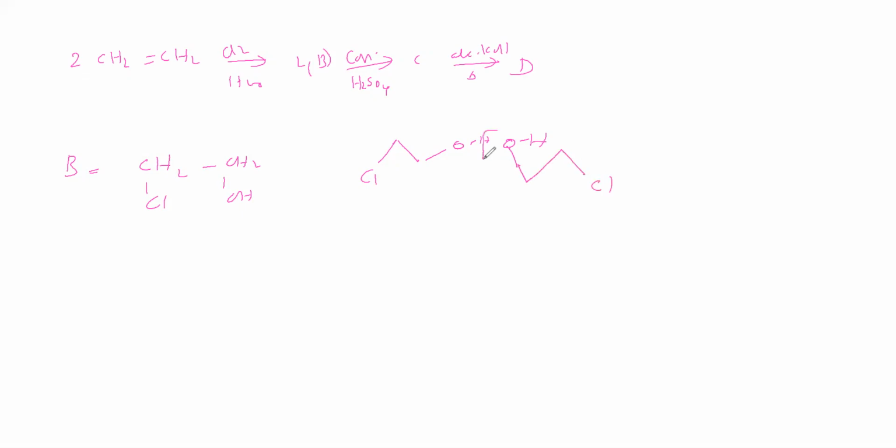So let us remove a water molecule. After removing the water molecule, what is the remaining part? Here Cl, here O, here Cl. So we got an ether.